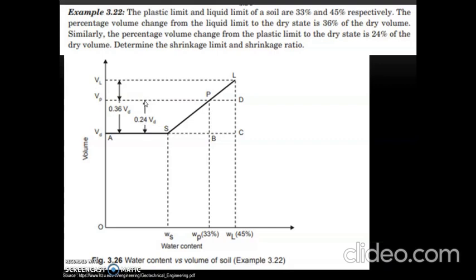So we will mark the distance between VP and VD as 0.24 VD. We need to find what is shrinkage limit and shrinkage ratio. And before proceeding with the problem, we will mark even points B, C and D. These are the imaginary points which are marked.